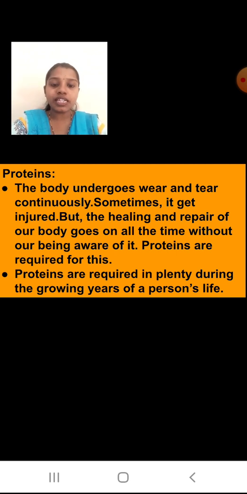Proteins are required in plenty during the growing years of a person's life. Growing years means from the time you are a small baby until your growing years, you require proteins in large quantities. Students, why? Because we call them the building blocks of our body. I hope you understood these two points.